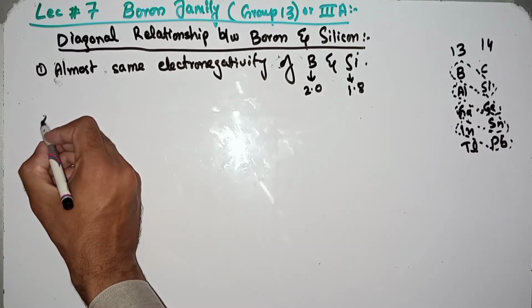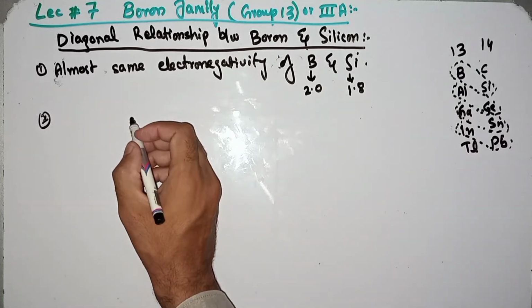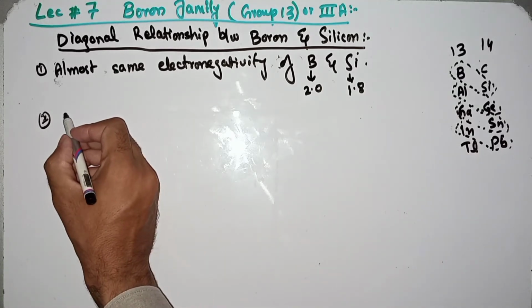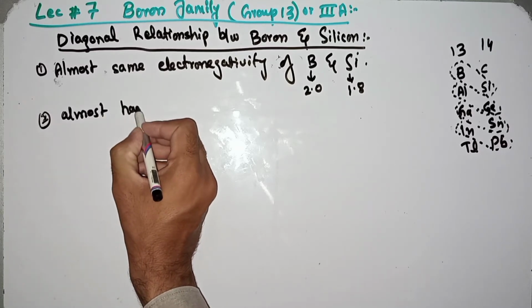Another reason why we take the diagonal relationship between boron and silicon is that both elements have almost identical values of ionization energy.